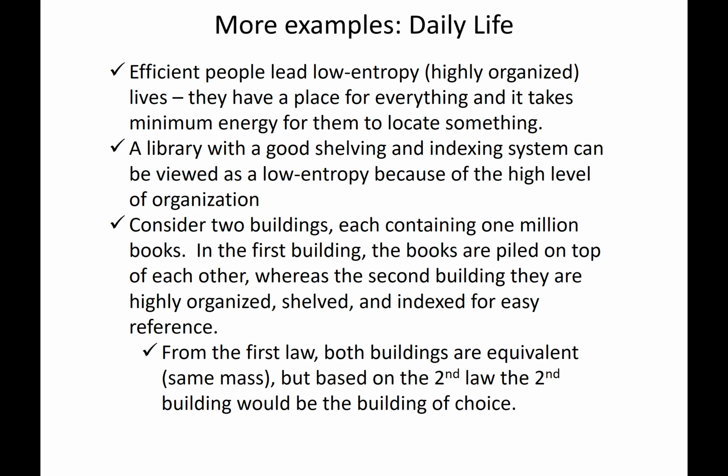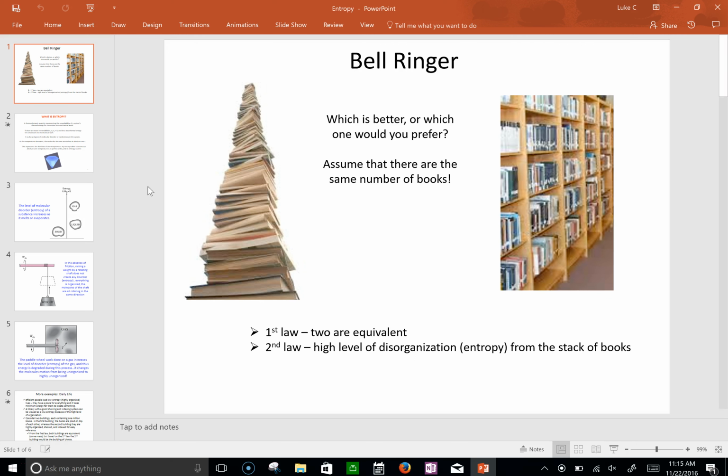Based on the second law, the second building would be the building of choice because it's more organized. Entropy is kind of weird. Basically, it's just a measure of irreversibilities in the system.